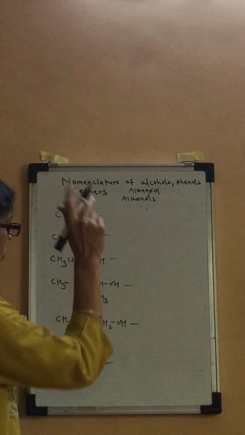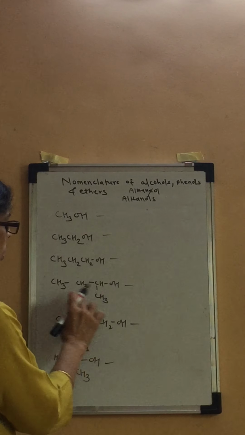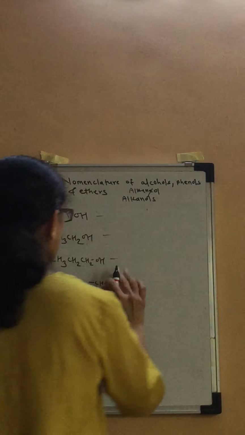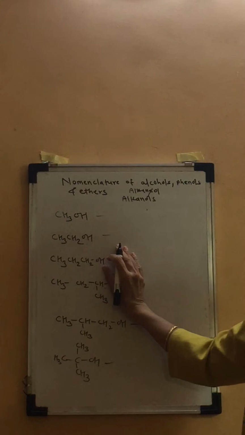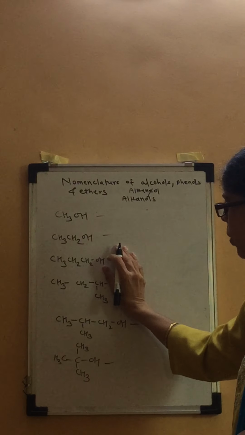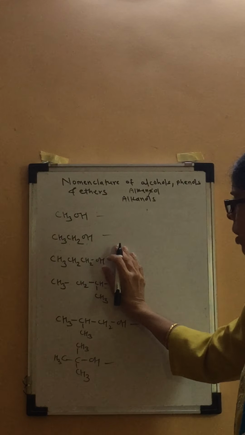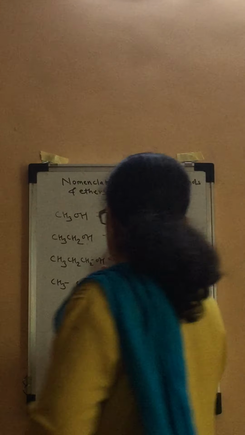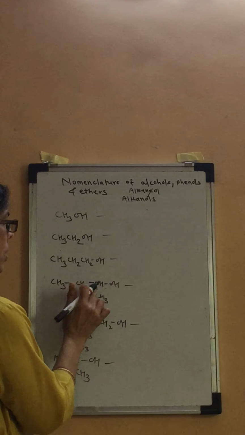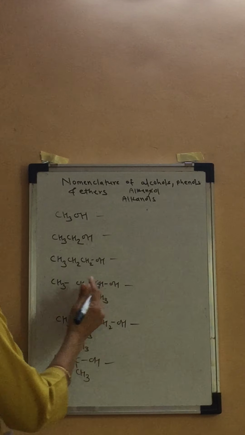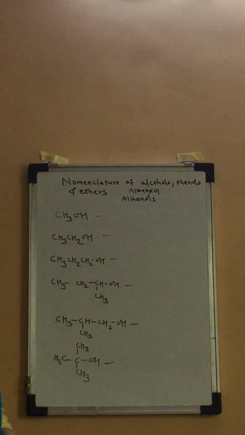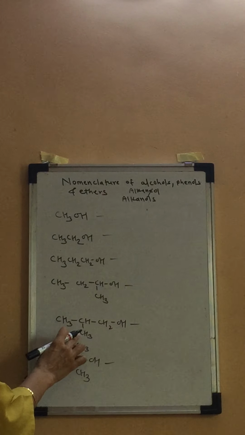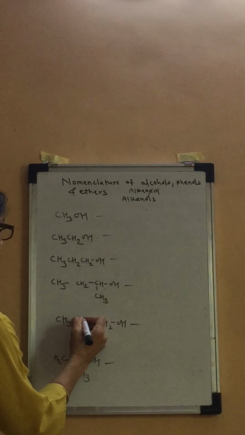If you remember from last year, 1, 2, 3, 4, this is a continuous chain, isn't it? Basically, it is butane, isn't it? And from butane, from a non-terminal carbon atom, one of the hydrogen atoms is removed. Okay. So non-terminal means you have to consider the nature of the carbon atom. This is secondary in nature. So secondary butyl alcohol. What is it? Secondary butyl alcohol.